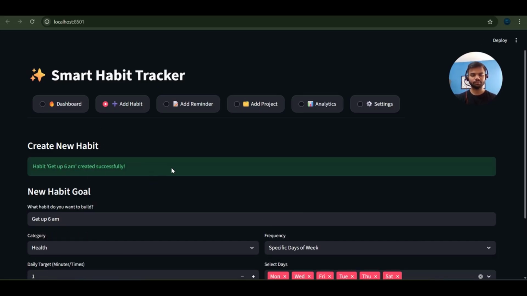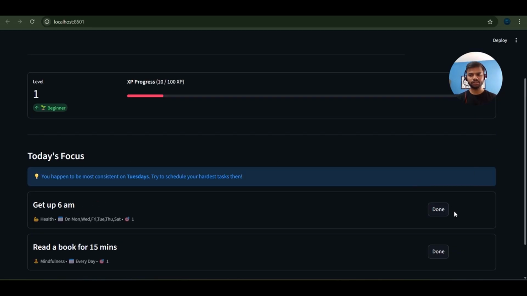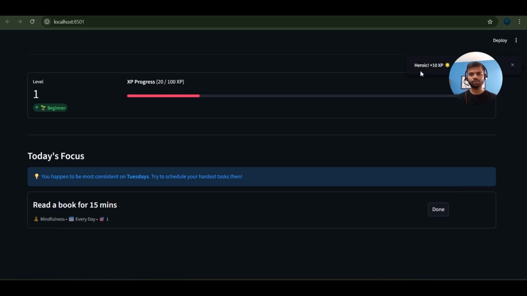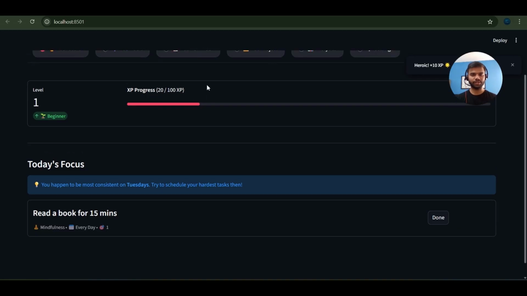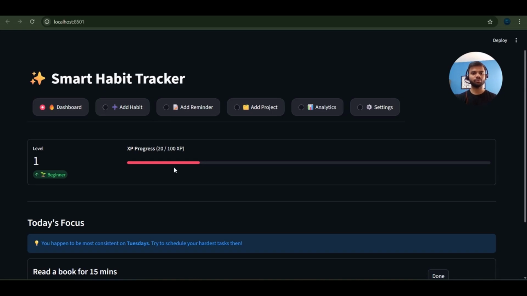And this is the toast message or pop-up that get up 6 a.m. created successfully. If we go to dashboard, this is the habit or task. And if I simply click on this done button, this heroic 10 XP pop-up appears and our XP progress is 20 now instead of 10. Like this, on daily completion, this progress will increase, and after 100 you will move to level 2, which will be the next level, where you would have more benefits and more excitements ahead. So this was the add habit.